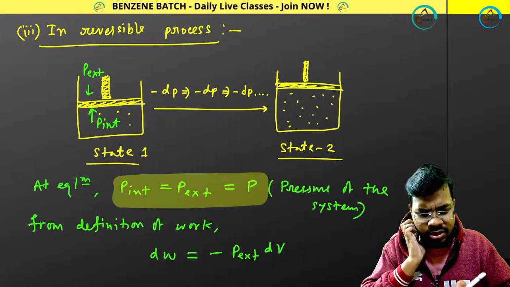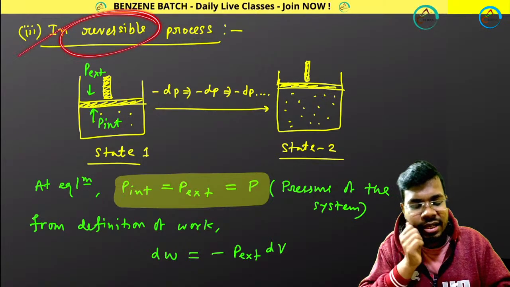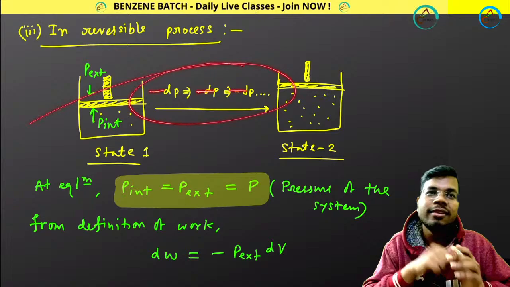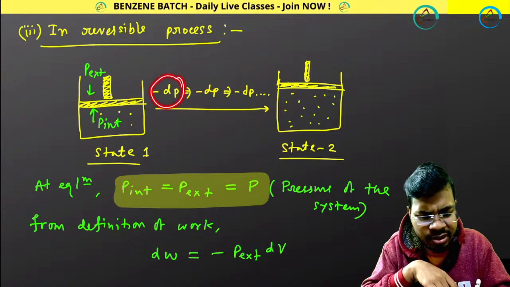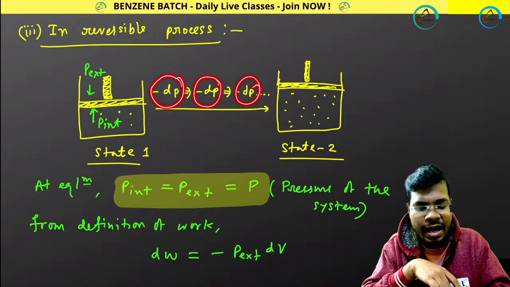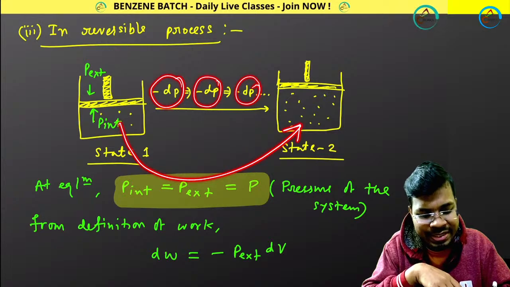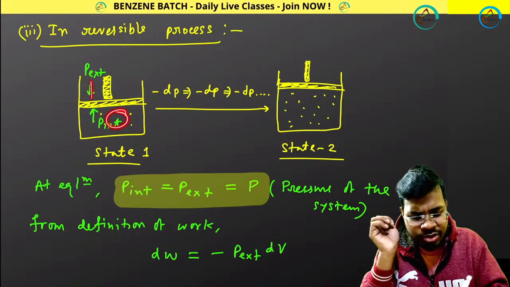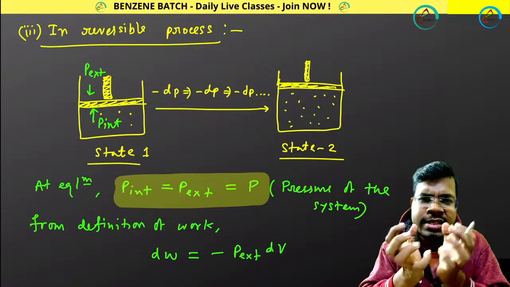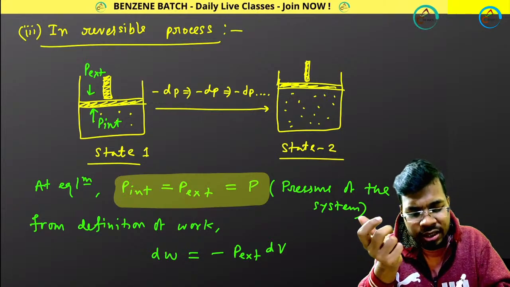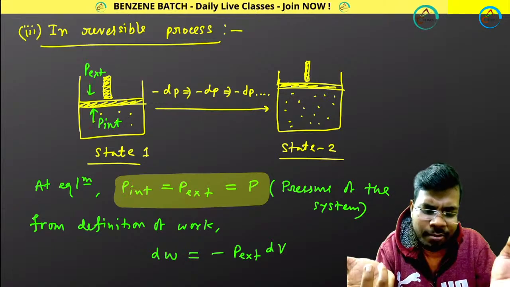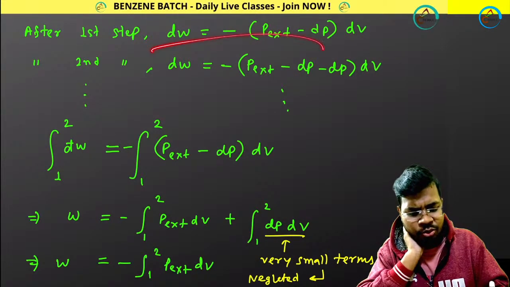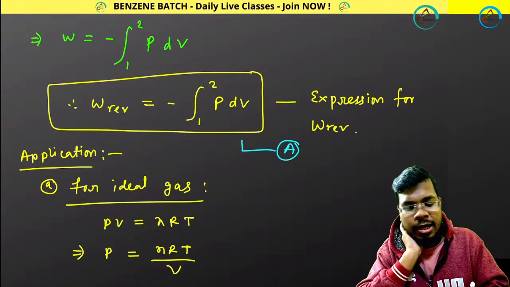For irreversible process, for reversible process. Reversible process means minus dP, minus dP, minus dP, all these things are there. That means infinite times of pressure will decrease and system will go from state 1 to state 2. As it is happening, internal pressure will be equal to external pressure, because in every step the system will be in equilibrium. Equilibrium means these and these both are equal. Got it? So the final expression you will get by doing these things, and finally this one.